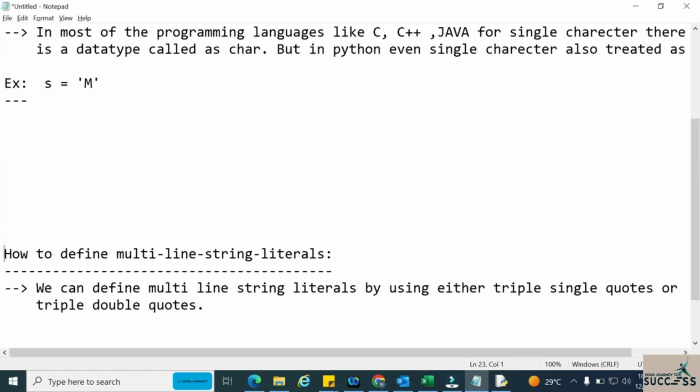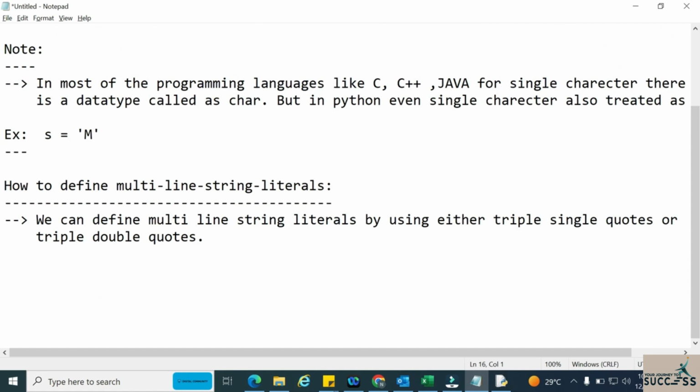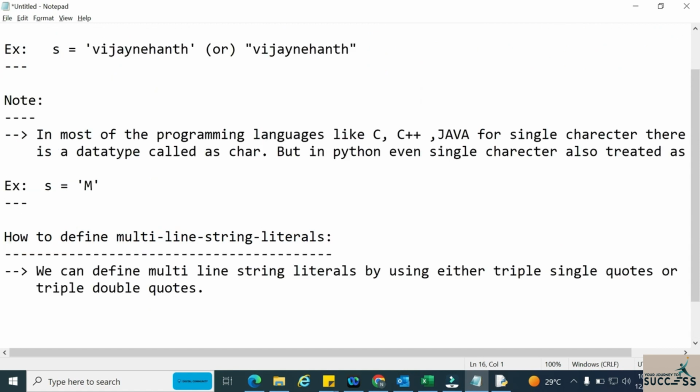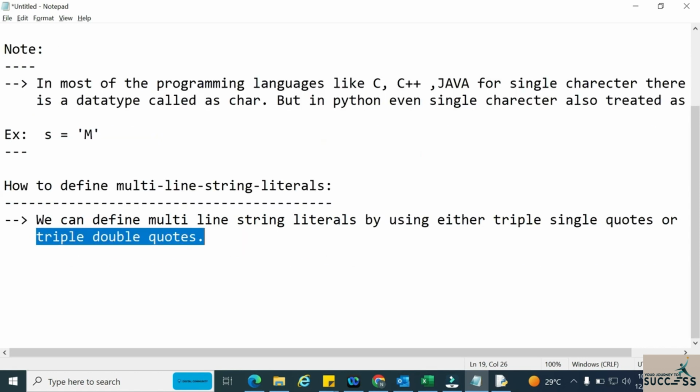Now we are moving to the next concept: how to define multi-line string literals. Multi-line string literals means, if we have a string which contains multiple lines of data, then what do we do? We have to take it either in triple single quotes or triple double quotes. Let me prove that with an example and see how it works in real time.